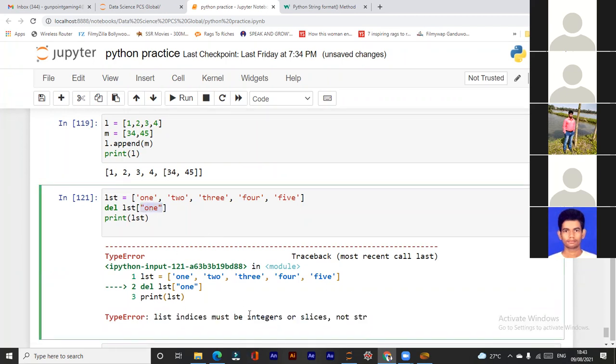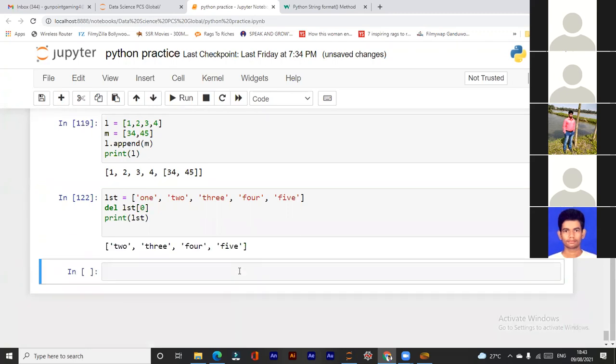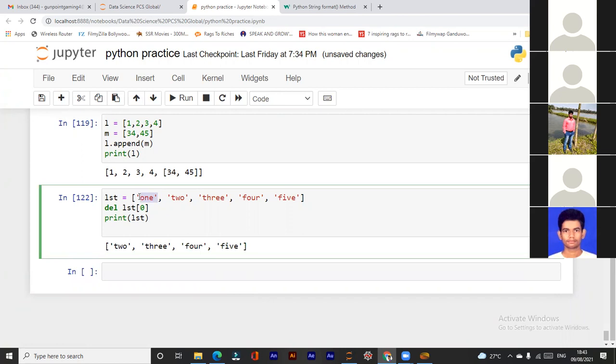It accepts only integers or slices. So let me write 0. It has removed the element at the 0th index, that is 1. So while using del, just use the index position.